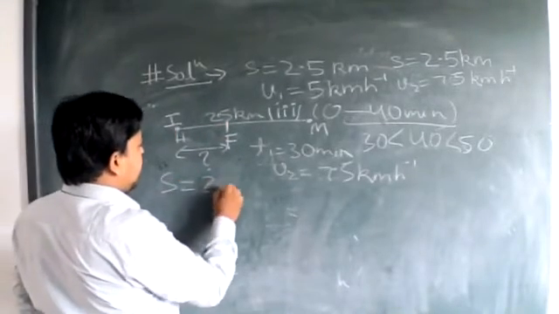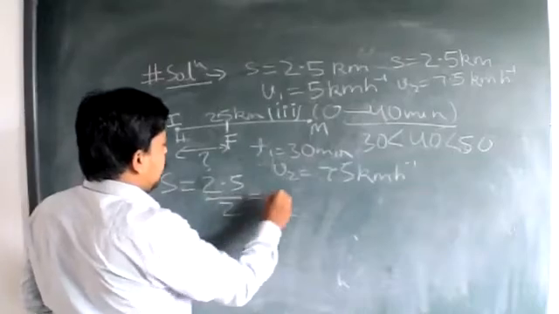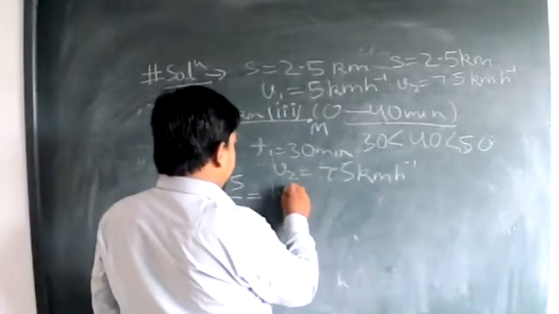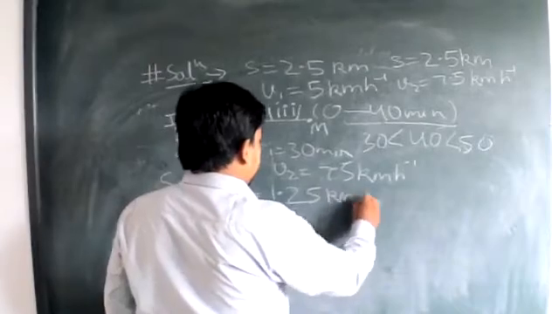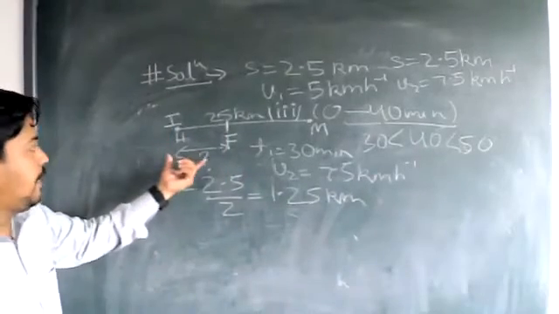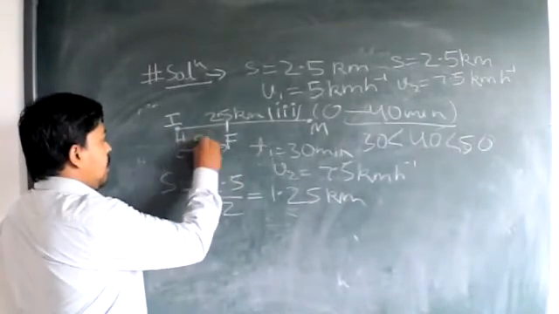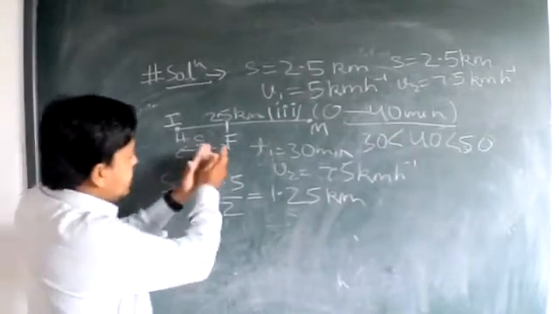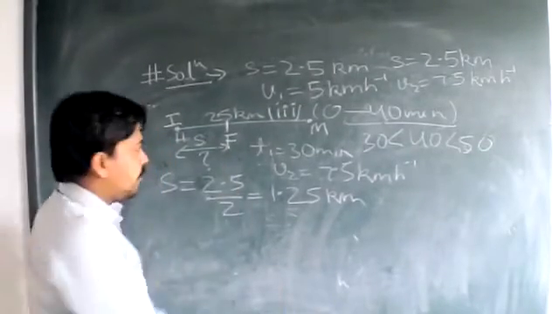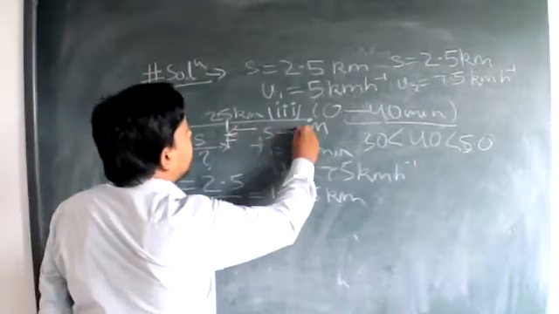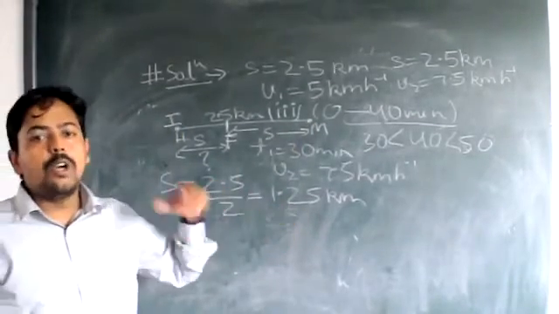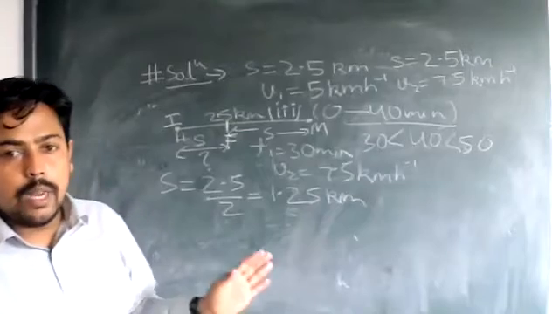So what will be the displacement now in this case? Displacement will be how much? 2.5 upon 2. That comes out to be how much? 1.25. This will be the net displacement that we have calculated, that he is in the mid of his path, and this will also be S, that is equal to 1.25. And now what do we need to calculate?